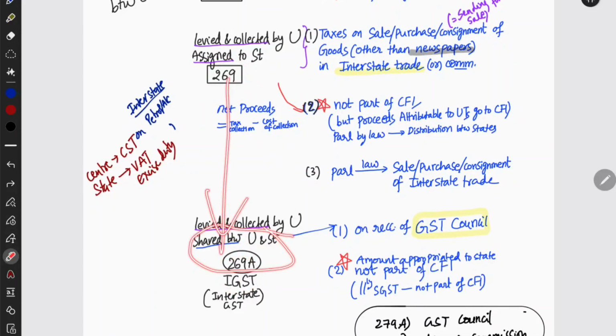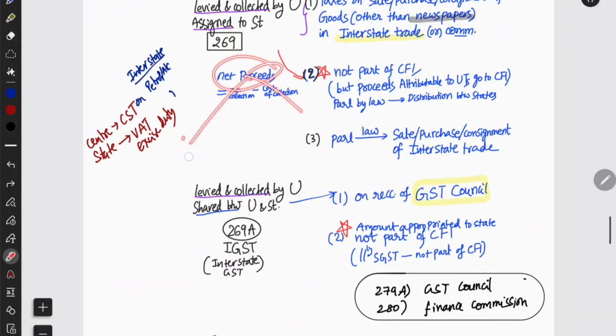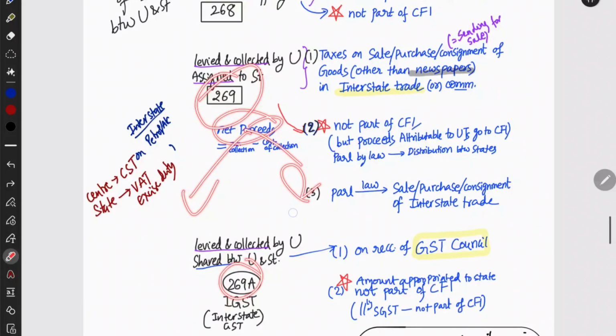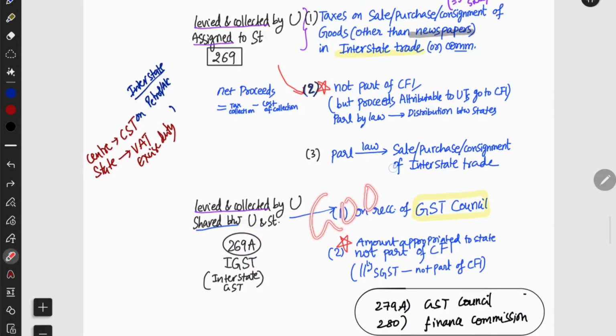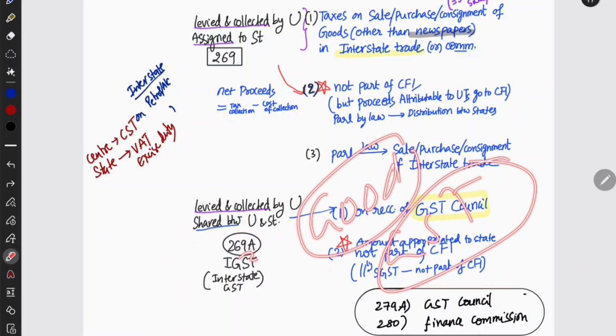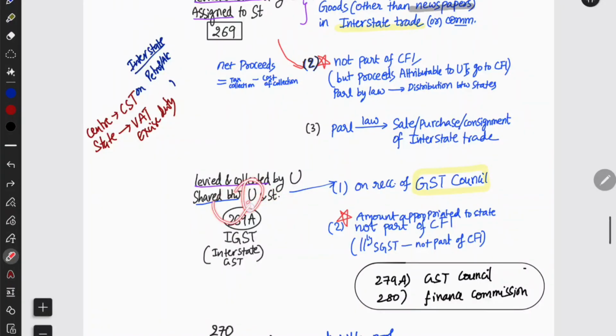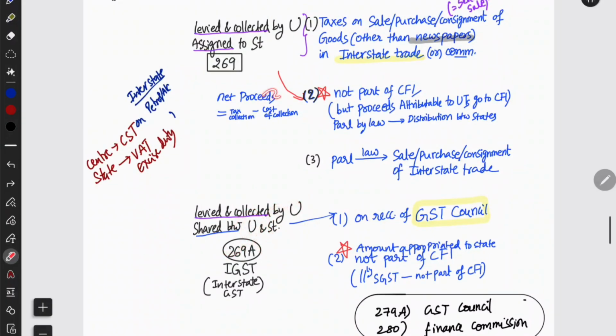Now the central government amended it and said, I do not want to assign the full 100% of net proceeds to the state, I want to keep some for myself. So I want the net proceeds to be distributed between the Union and the state. That is why it amended 269 and got 269A. Currently every item, every good, has GST. Therefore the central government will earn a lot on IGST. So some share will go to the central government and some share will go to the state government. That is about interstate GST.